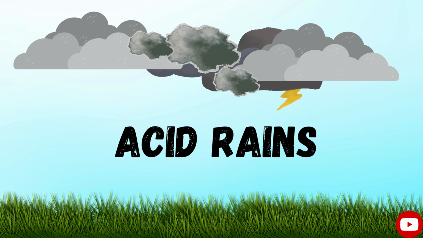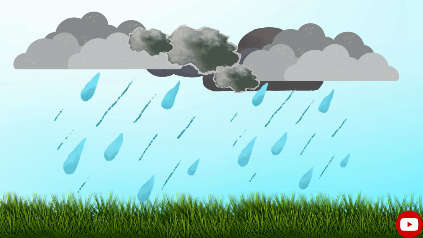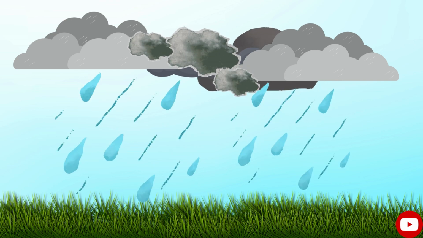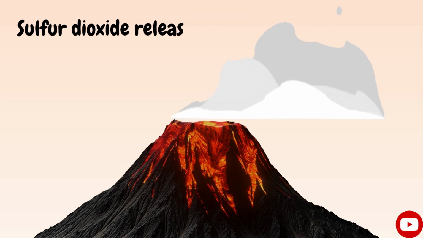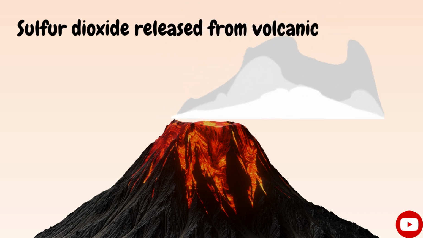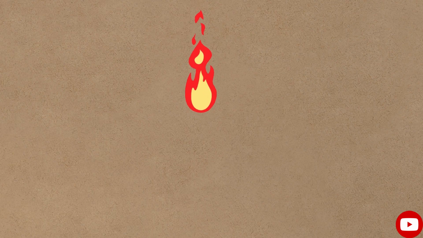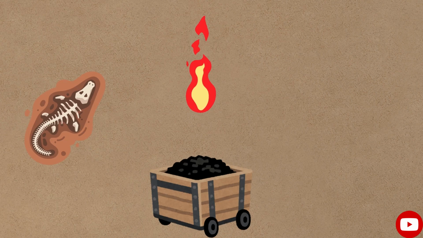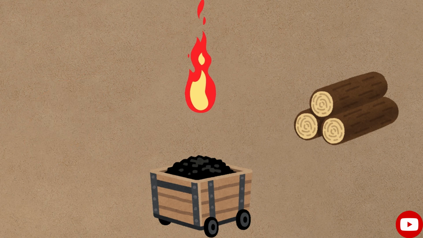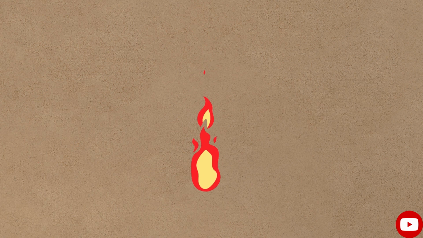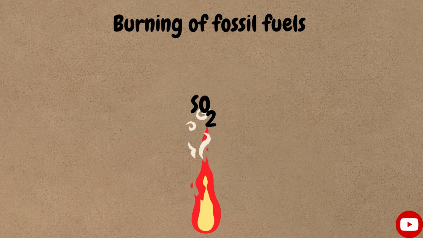Acid rain. Have you ever wondered what causes acid rains? Well, sulfur dioxide and oxides of nitrogen cause acid rains. Sulfur dioxide is released through natural means from volcanic eruptions, and through man-made means, the burning of fossil fuels releases sulfur dioxide into the air.